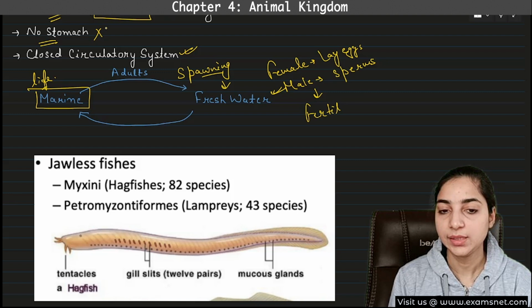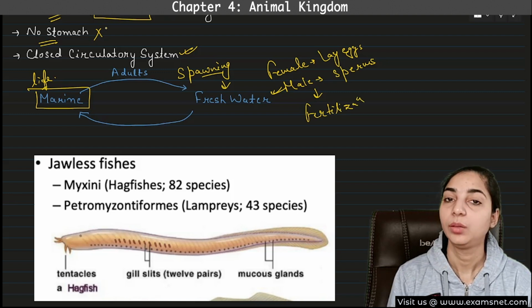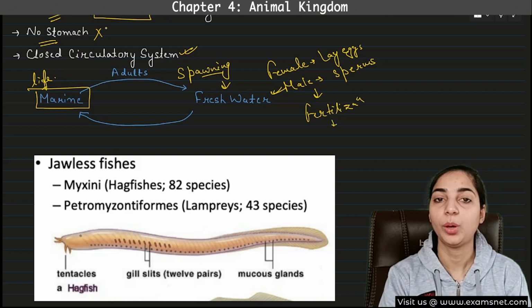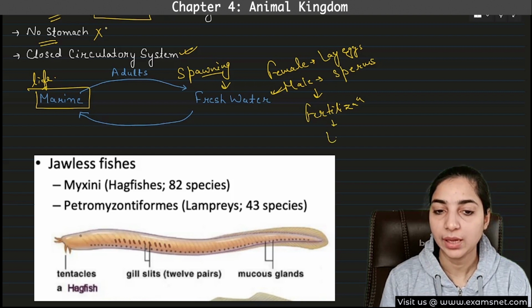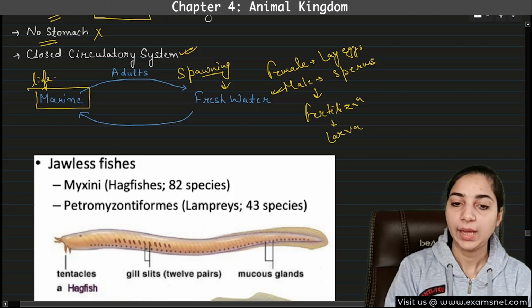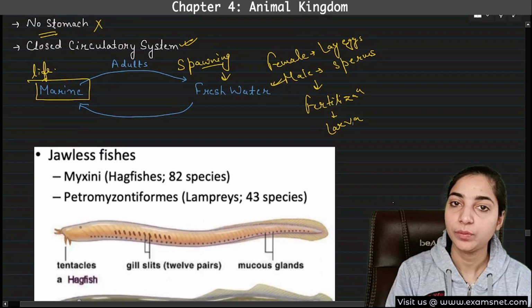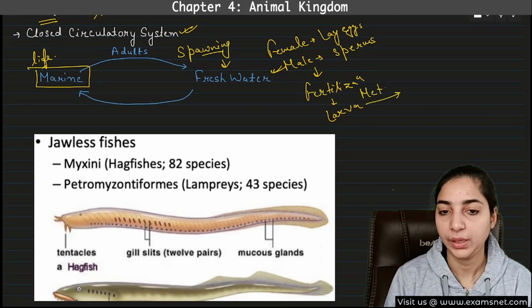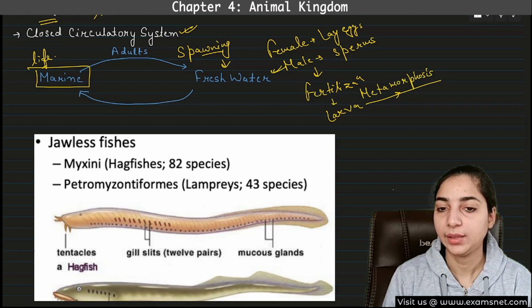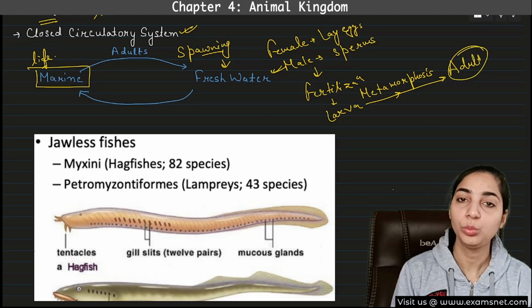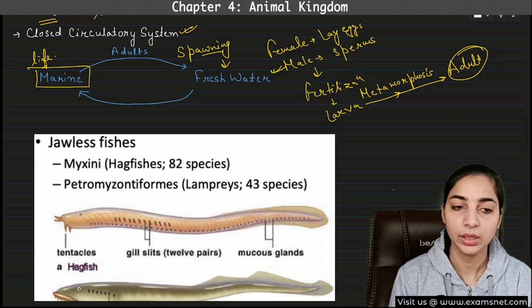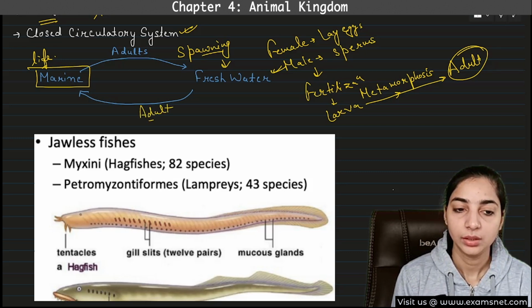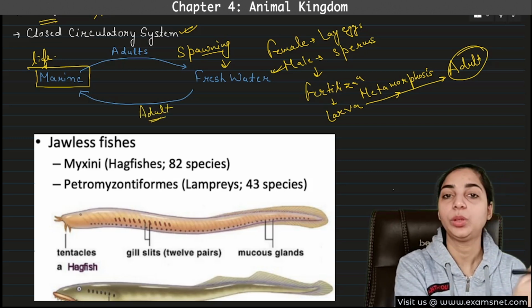These will get fertilized. Fertilization will take place. What will happen? Zygote will be formed. Then it will develop to form the larva, right? And then larva will undergo metamorphosis to form the adult. And then this adult will again move back to the marine water. So this adult after metamorphosis will move to the marine water.